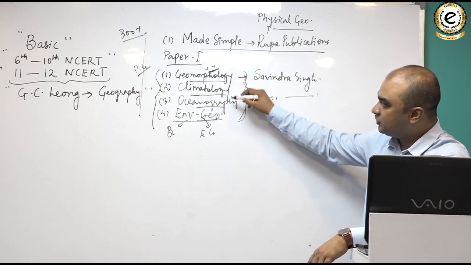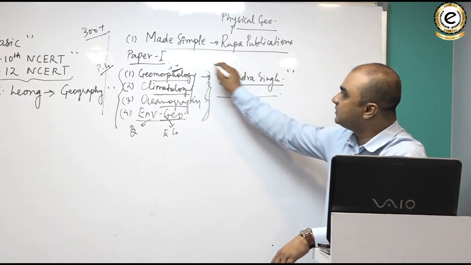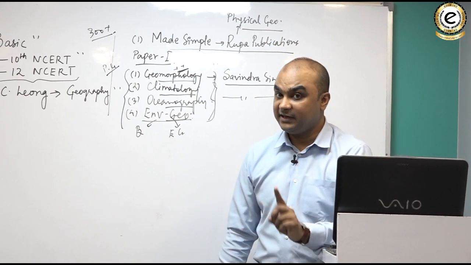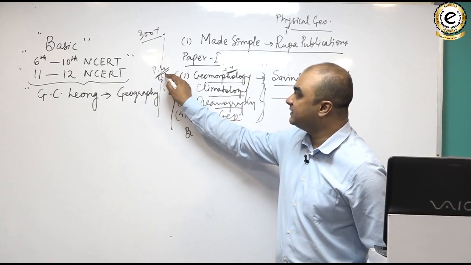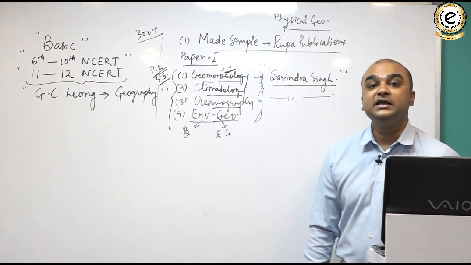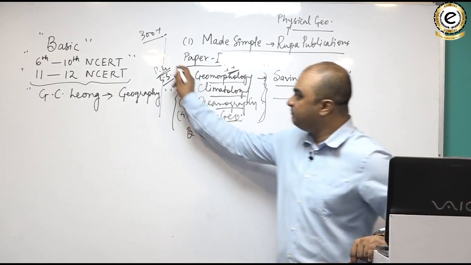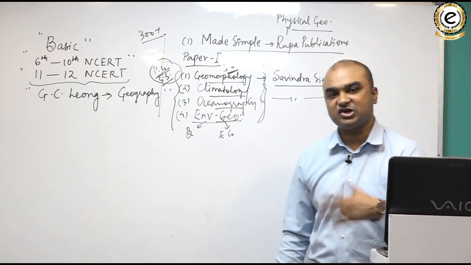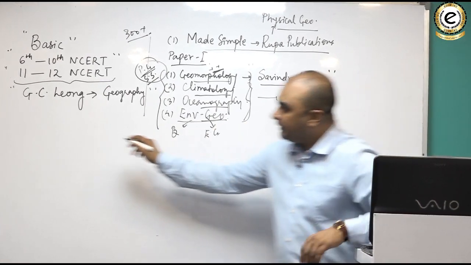Geomorphology, Climatology, Oceanography and Environmental Geography, all by Sawinder Singh. Clear? Again I am saying, do not go for the Physical Geography by Sawinder Singh because that book is incomplete. ये बहुत बड़ा एक मिस्टेक करते हैं एस्पिरेंट, that they pick this book and then they struggle. Clear? पेपर 2 पे आ जाते हैं.